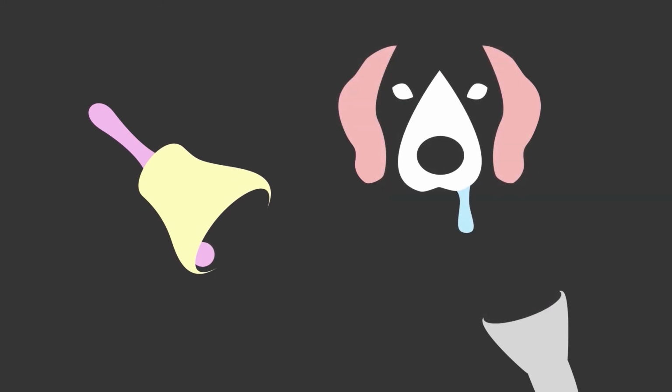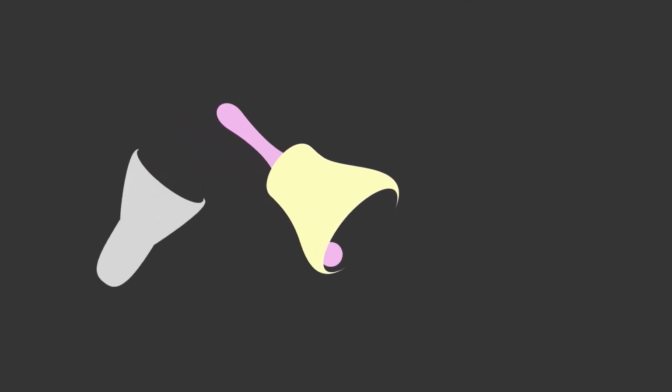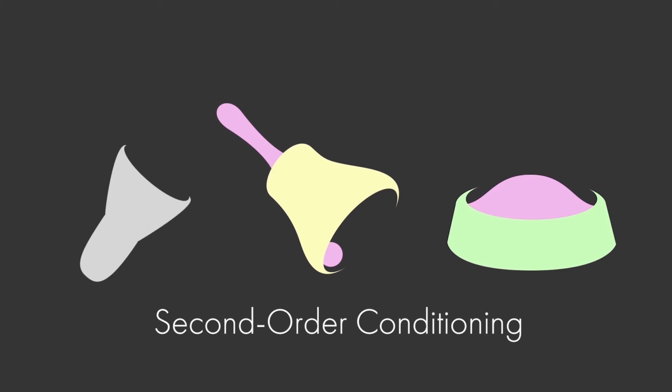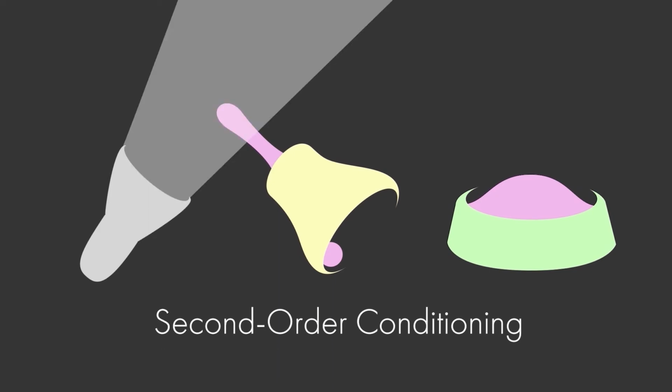In this setting, the light has become a signal for the bell, which we've already established as a signal for the appearance of food. This sequence is called second-order conditioning, a procedure in which a neutral stimulus, here the light, is paired with some already established CS, like the bell.